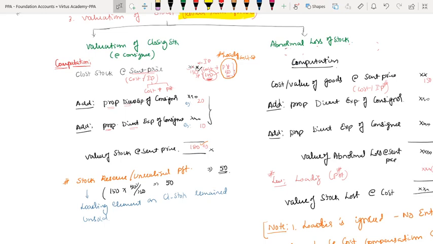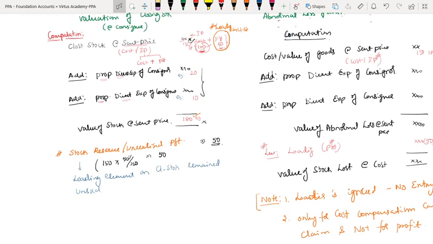So that's it. Total valuation is the value of stock at sent price. Total column XXX.